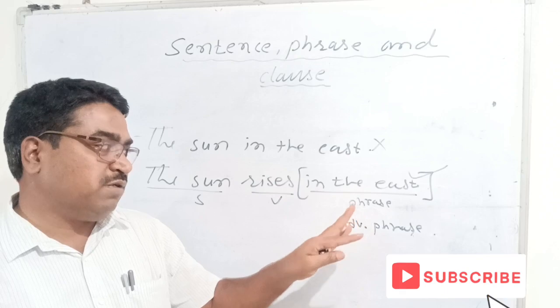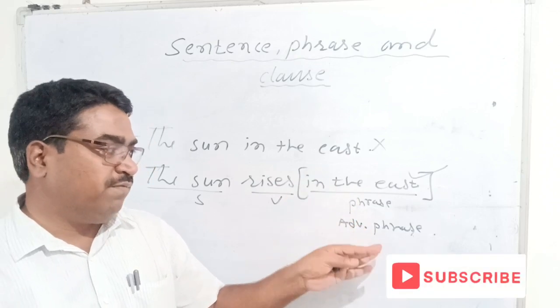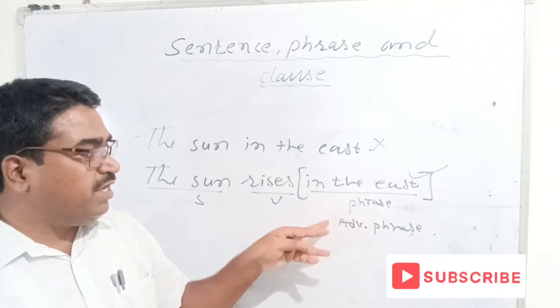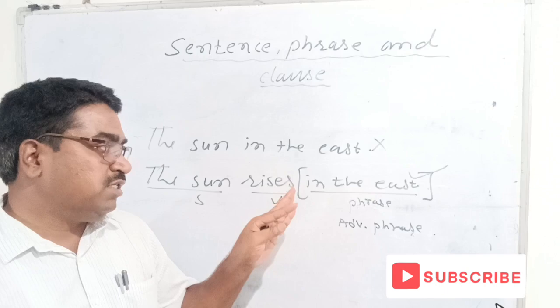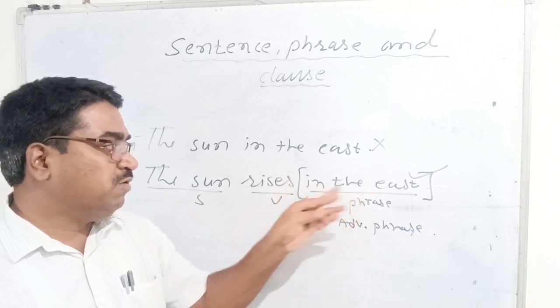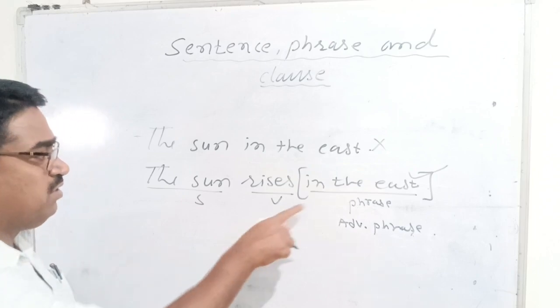There are three types of phrases. For example, they are like noun phrase, adverb phrase, and adjective phrase. But here, in the east is adverb phrase because it is acting as an adverb. This group is acting as an adverb. It is functioning as an adverb of place. I hope you understood what is a phrase.